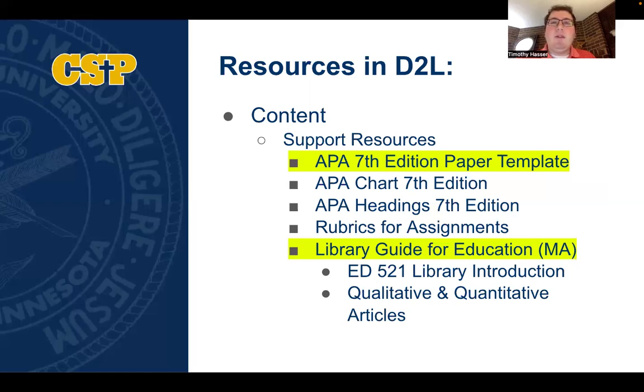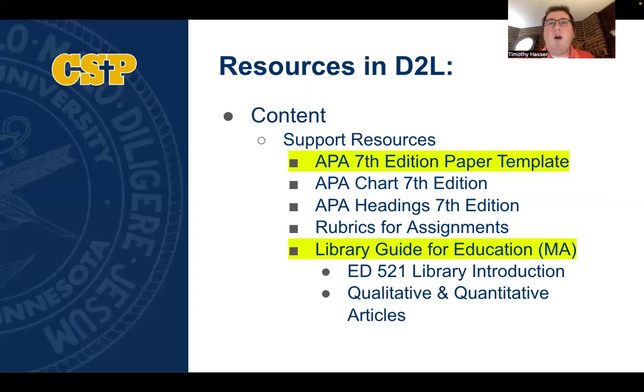And this is a document that I would recommend using for all of your papers in this course. In order to do that, open the template, do a file save as, and then begin writing your assignment. This will really help to set you up for success in making sure that your paper is formatted correctly within APA 7th edition.